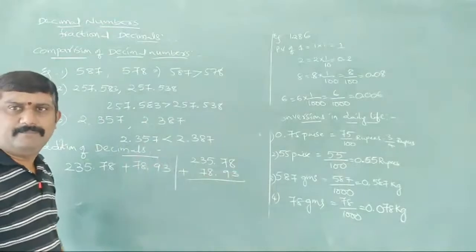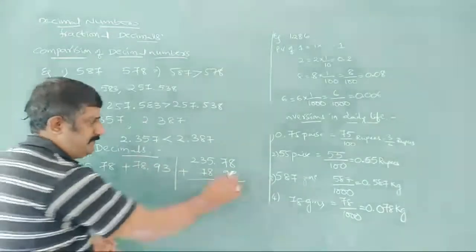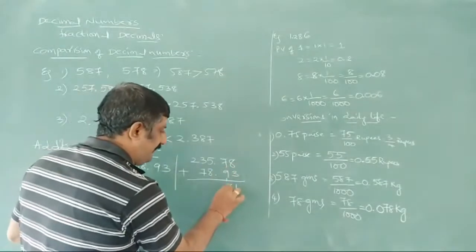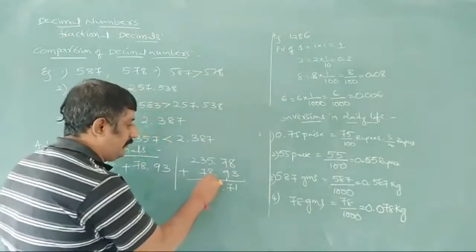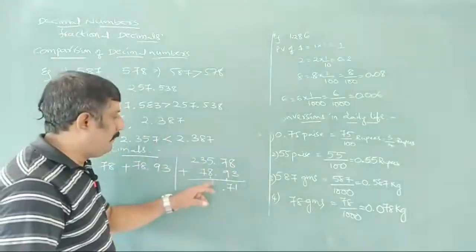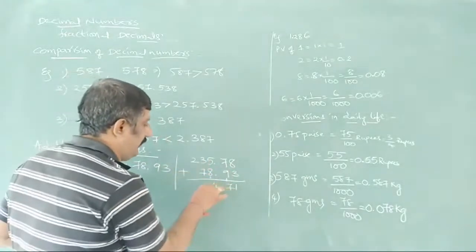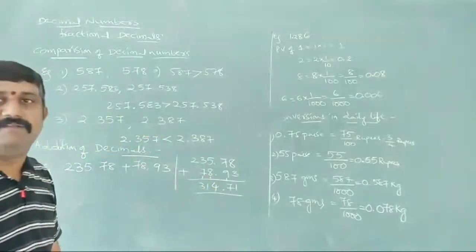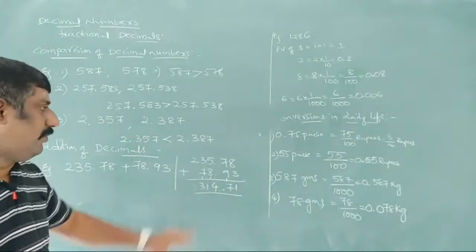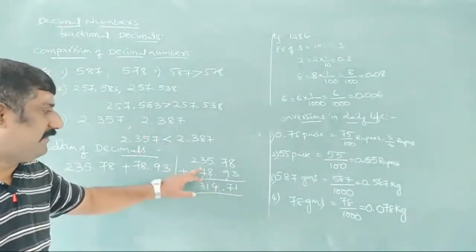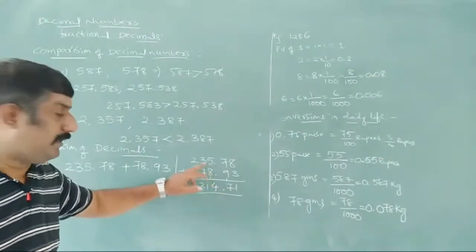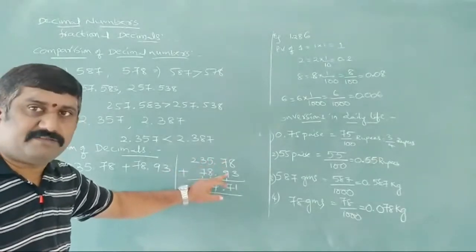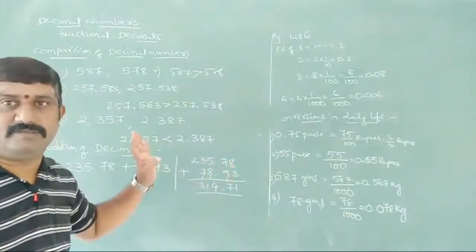Now simply add, general addition. 3 plus 8 is 11, 1 here, 1 plus 9 is 10, 10 plus 7 is 17. The point will be as it is. Now keep 1 here. 1 plus 8 is 9, 9 plus 5 is 14, 1 here, 1 plus 2 is 3. So we are getting 314.71. So you should write the numbers wherever the places are matching: units place, tens place, hundreds place.